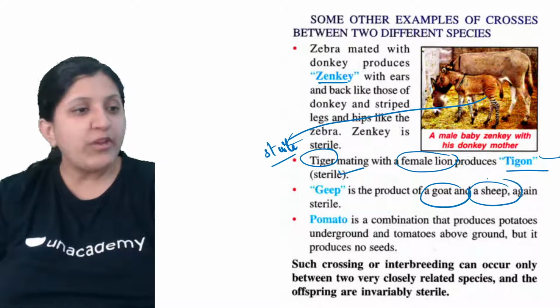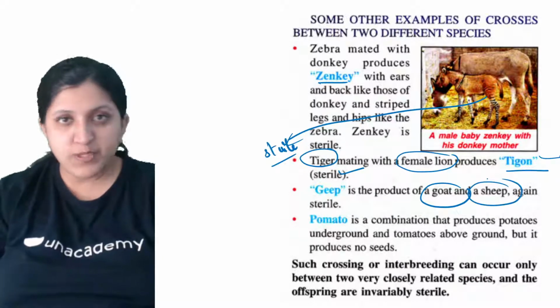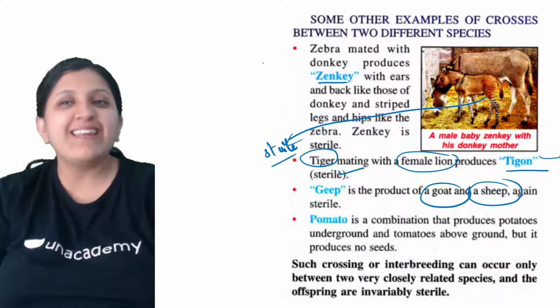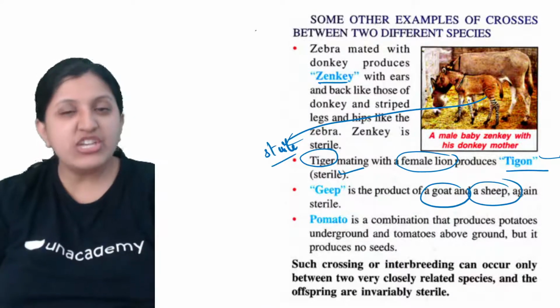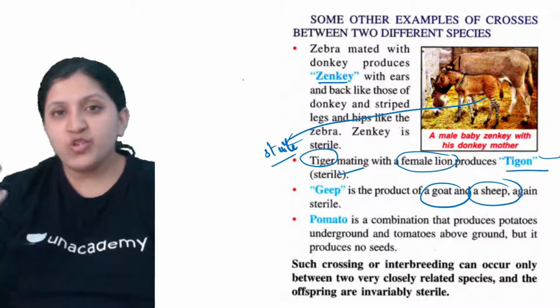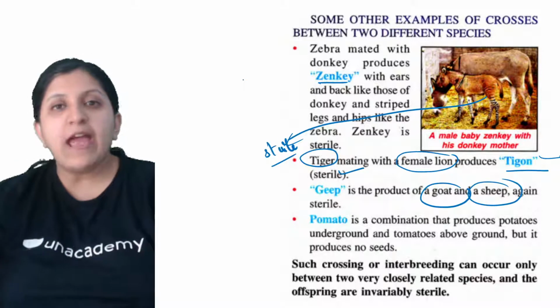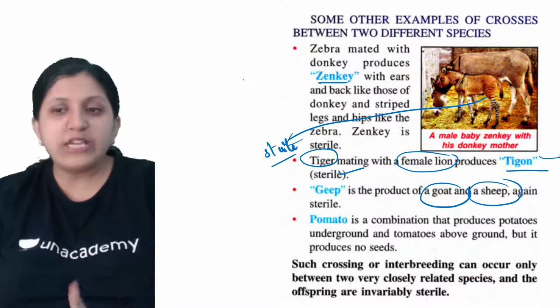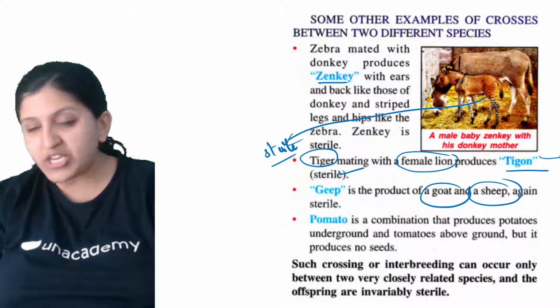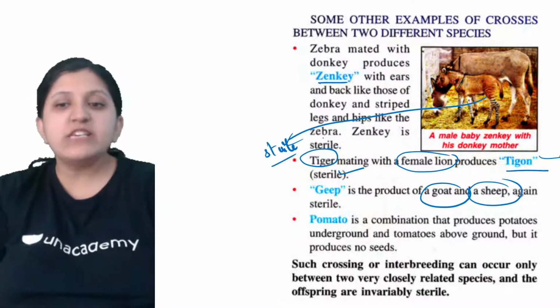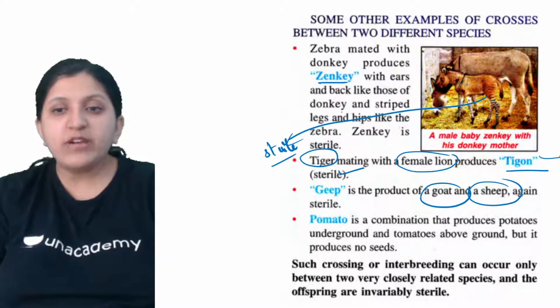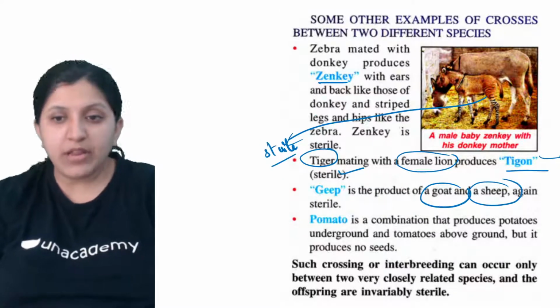When we combine a goat and a sheep, it is done under laboratory conditions. We can take the sperm from a goat and ovum from a sheep, or vice versa. Since it is not mentioned here, this is also a product formed in laboratory conditions.